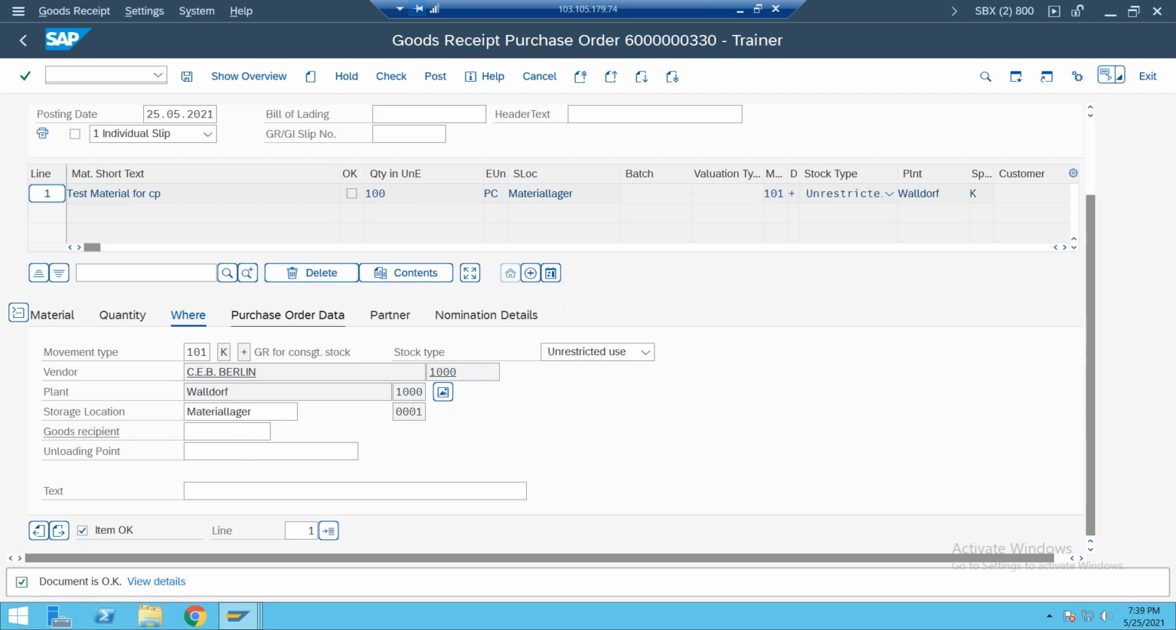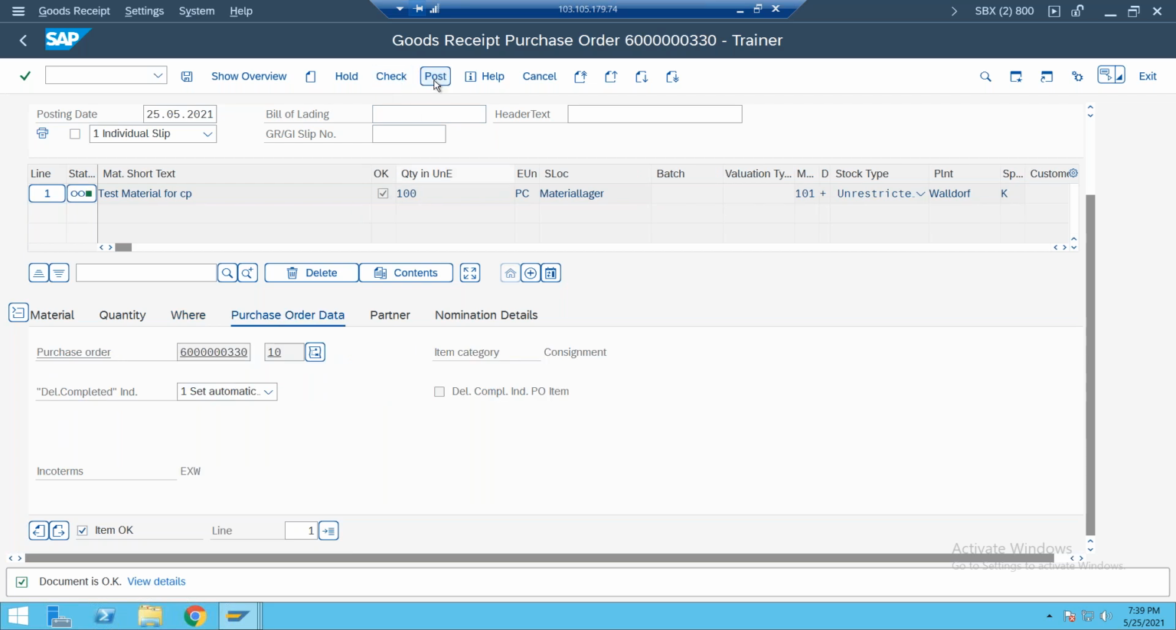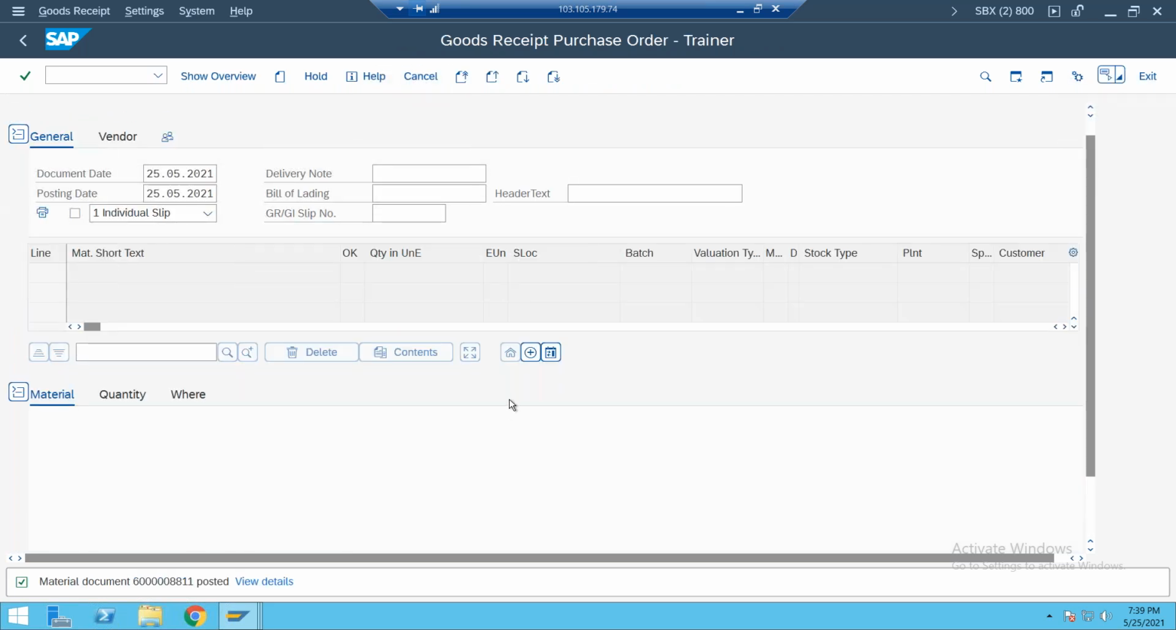Normal stock 101 here. Document okay. Now whenever you post this document, the material document is posted here. Okay. Now once the material document is posted, we will observe the changes one by one. First you go and observe the stock overview.